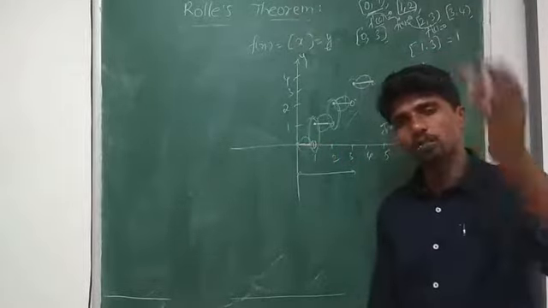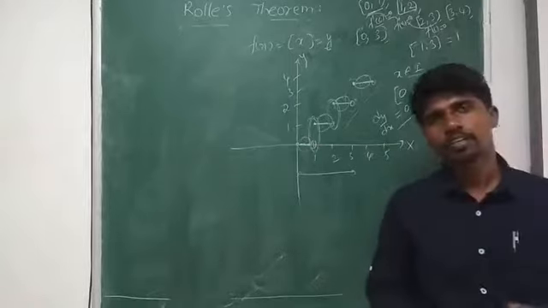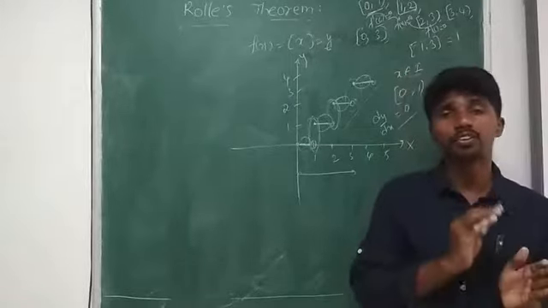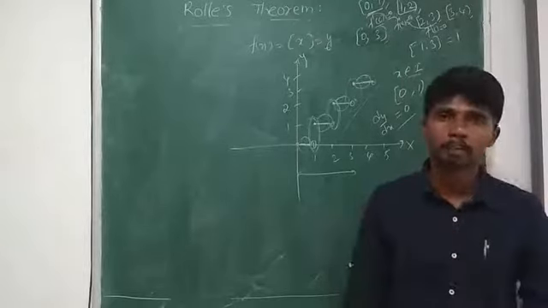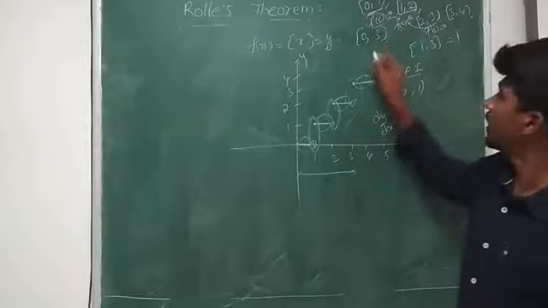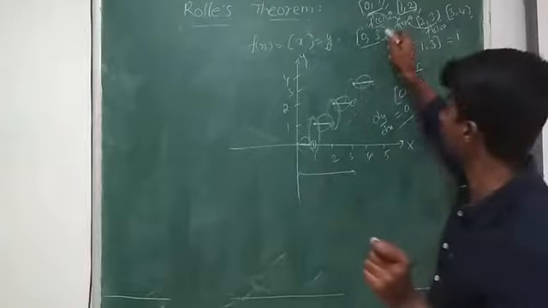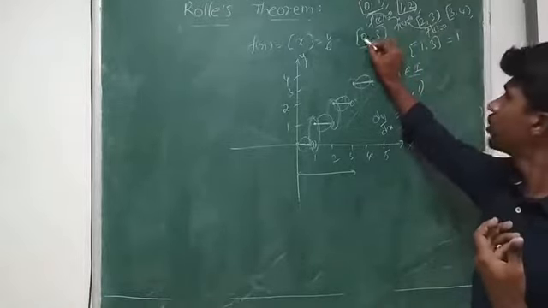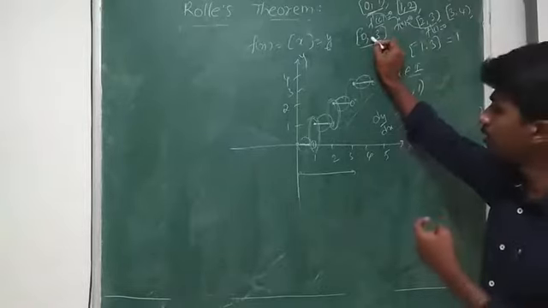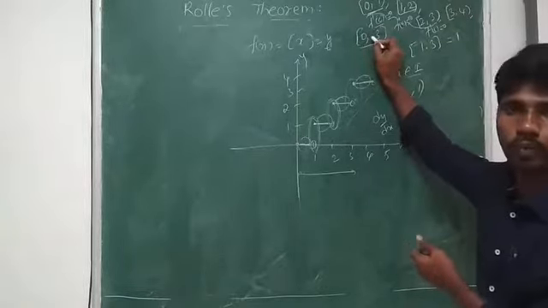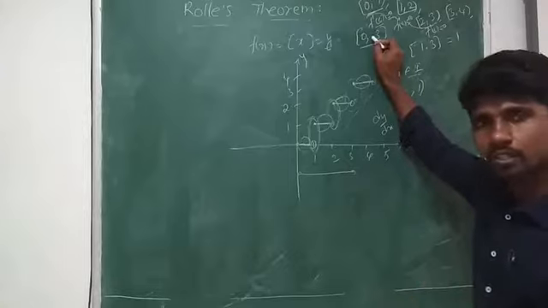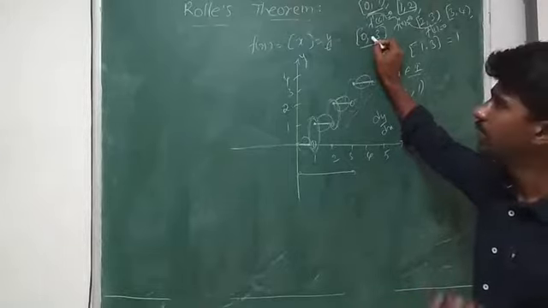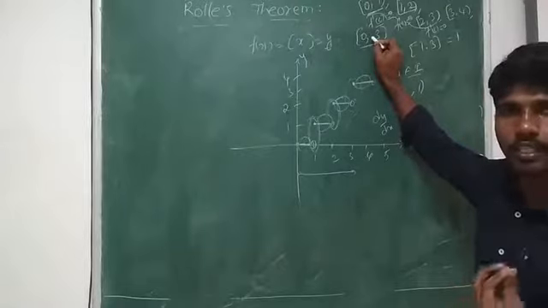But the definition, which we discussed in the second exercise, continuity in an interval, says that if it is defined on a particular interval, it should be continuous for all the values between 0 and 3. But it is not so. So we can say the function is not continuous. If the function is not continuous, its derivative does not exist. So the derivative of f of x is step x.